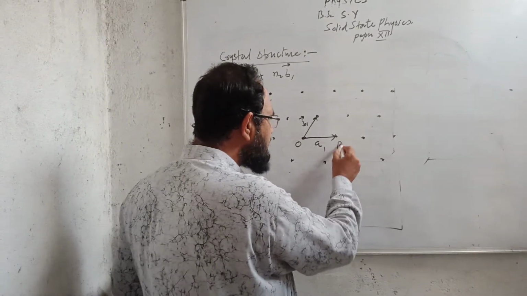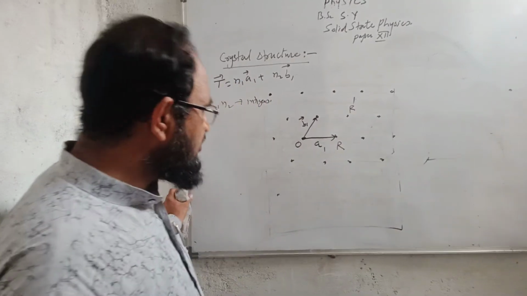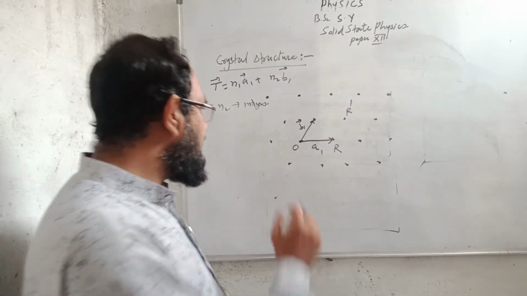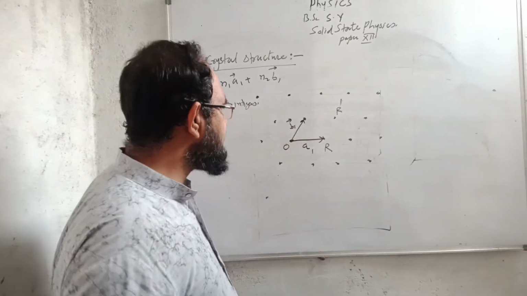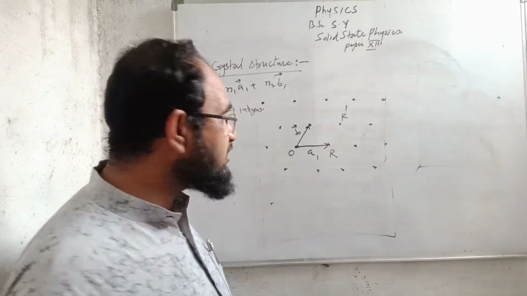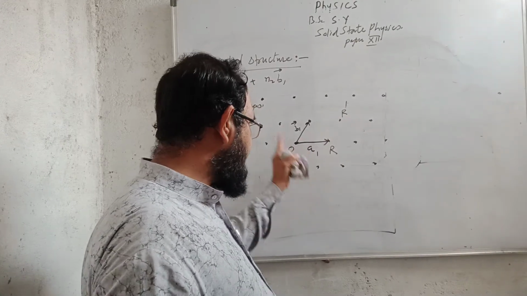This point is suppose R and this point is suppose R dash. If the surrounding is identical, the point O should be seen identical, unchanged from the point R or from R dash.